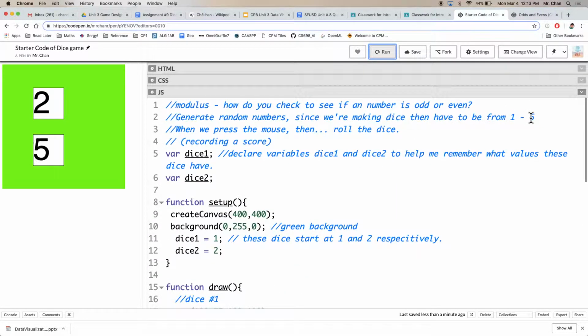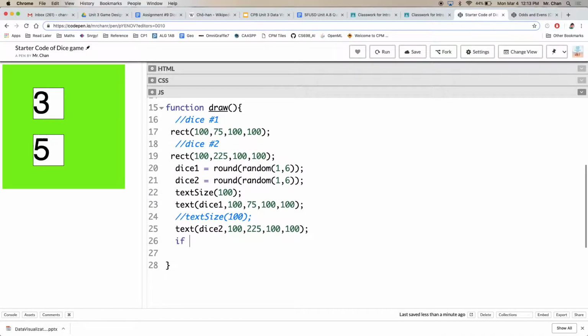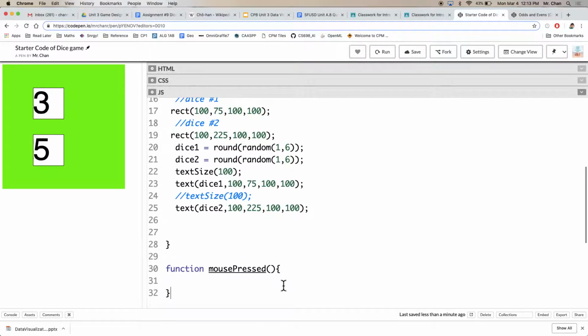So we've done this part. We have a bunch of random numbers between 1 through 6. Perhaps now we'll do the user interactions. Let's use if mouse is pressed. Actually, hold on, let me think, because I have to be careful here. There is another kind of function, mousePressed. This function lives outside of draw, and this one is quite handy.